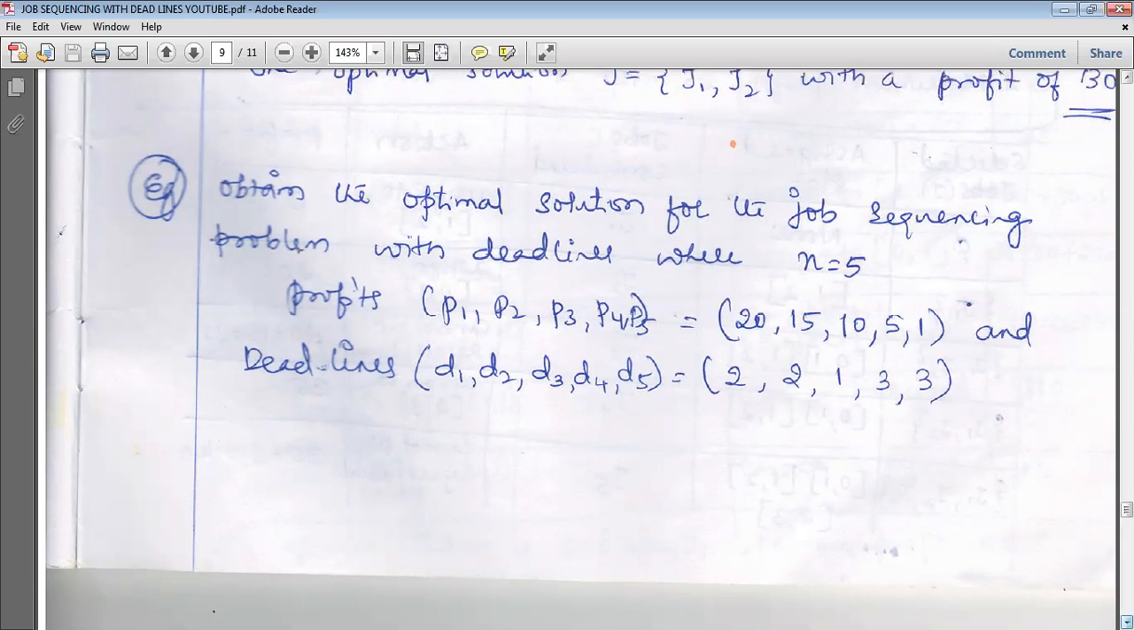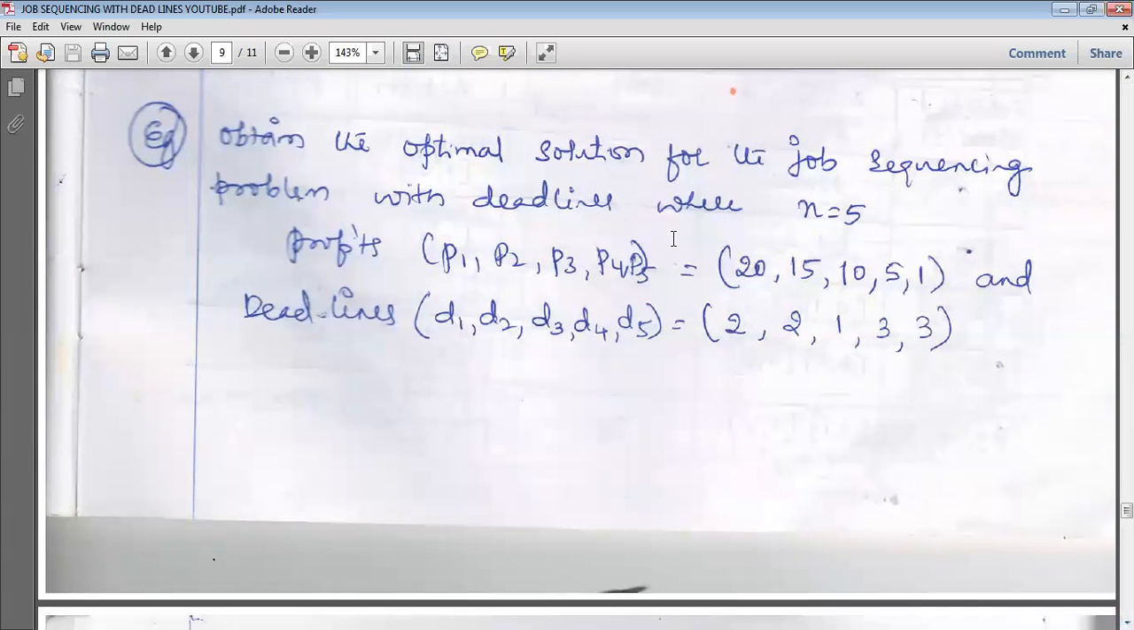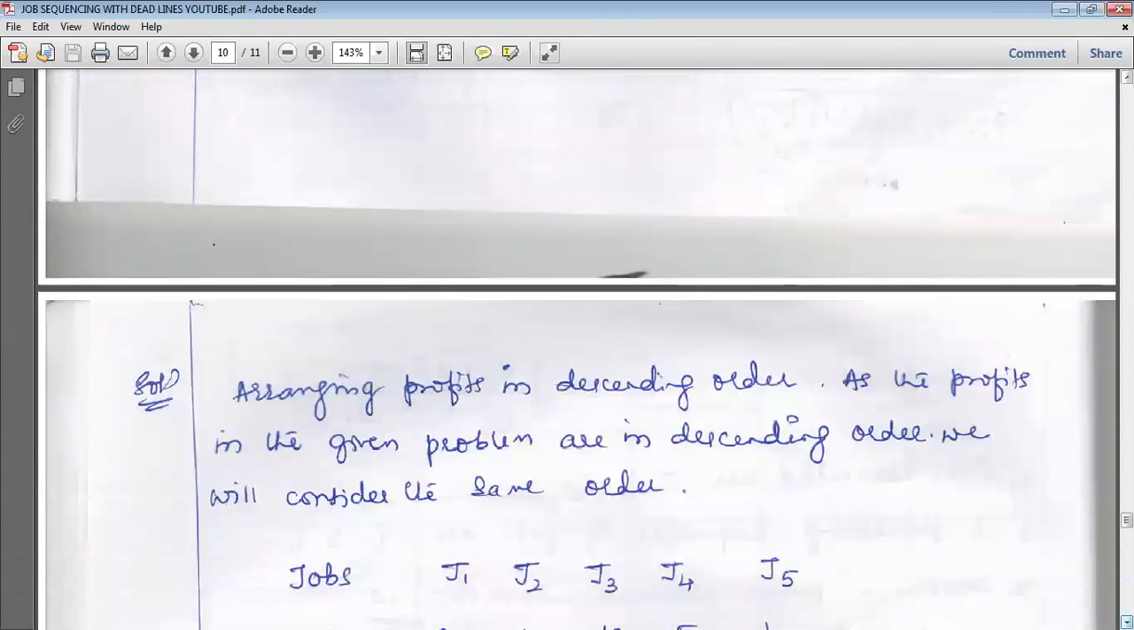First step, we have to check whether the profits are in decreasing order: 20, 15, 10, 5, 1. These will be J1, J2, J3, J4, J5. As they are in decreasing order, there is no need to make any changes.